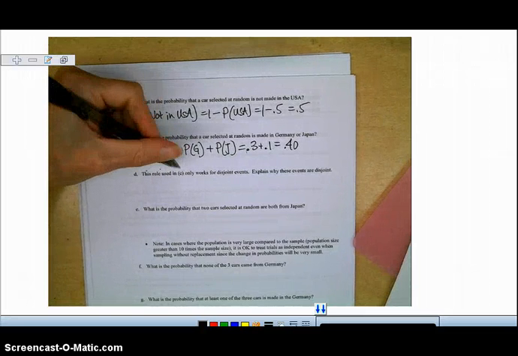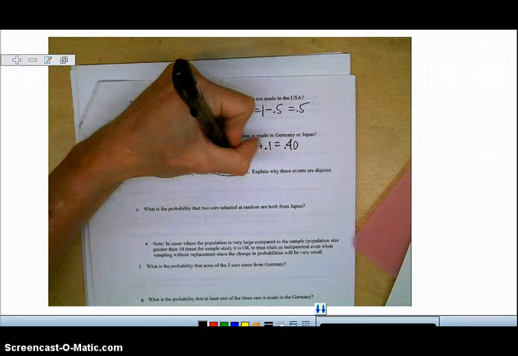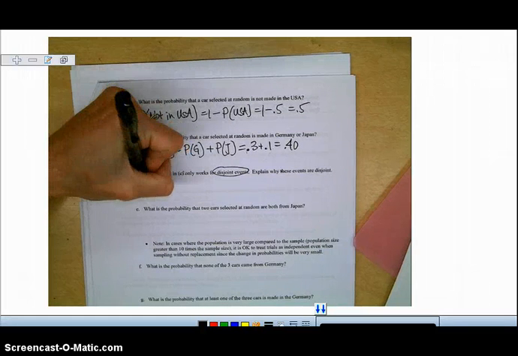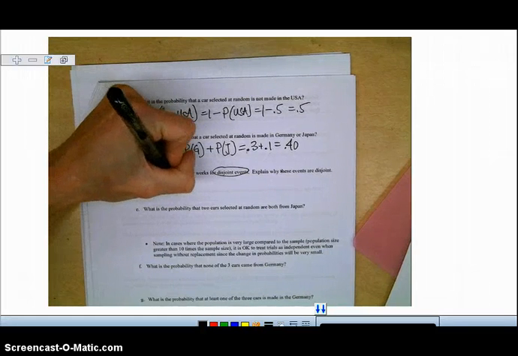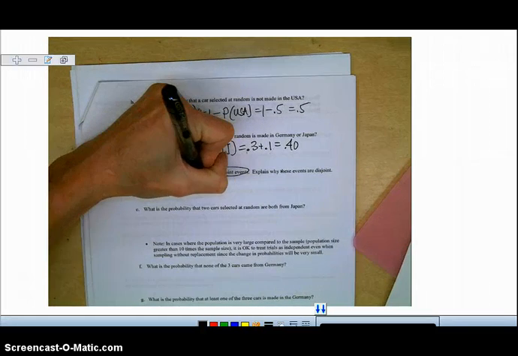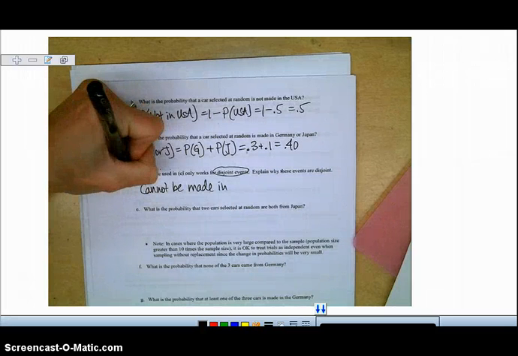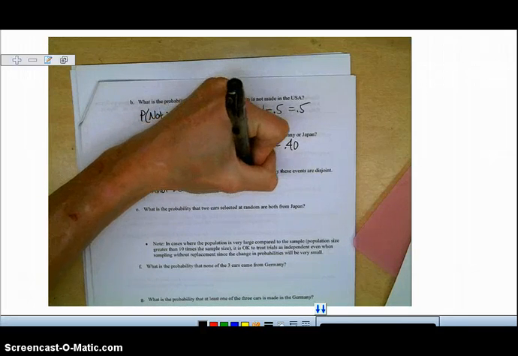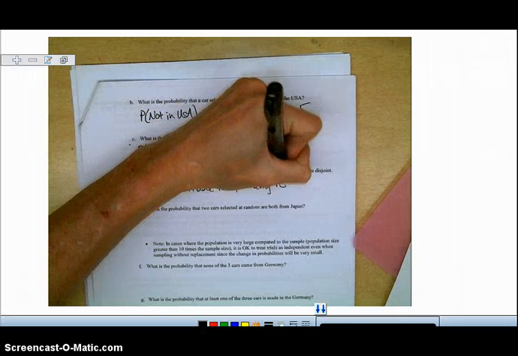This rule used in Part C works well for disjoint events. Why are these events disjoint? Because a car cannot be made in Germany and Japan.